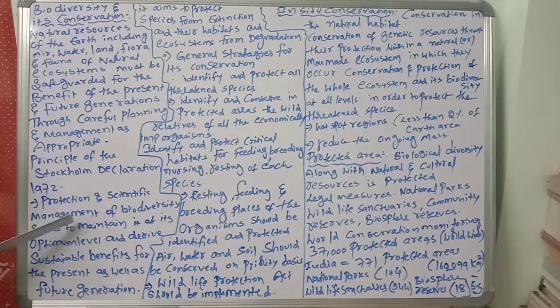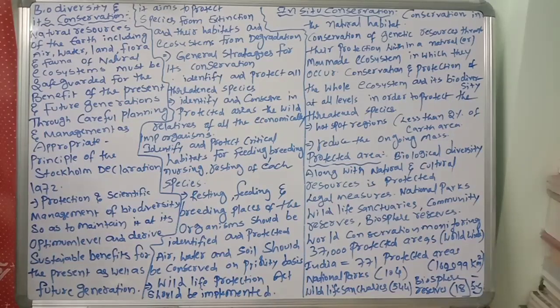Protection and scientific management of biodiversity so as to maintain it at its optimum level and derive sustainable benefits for the present as well as future generations.